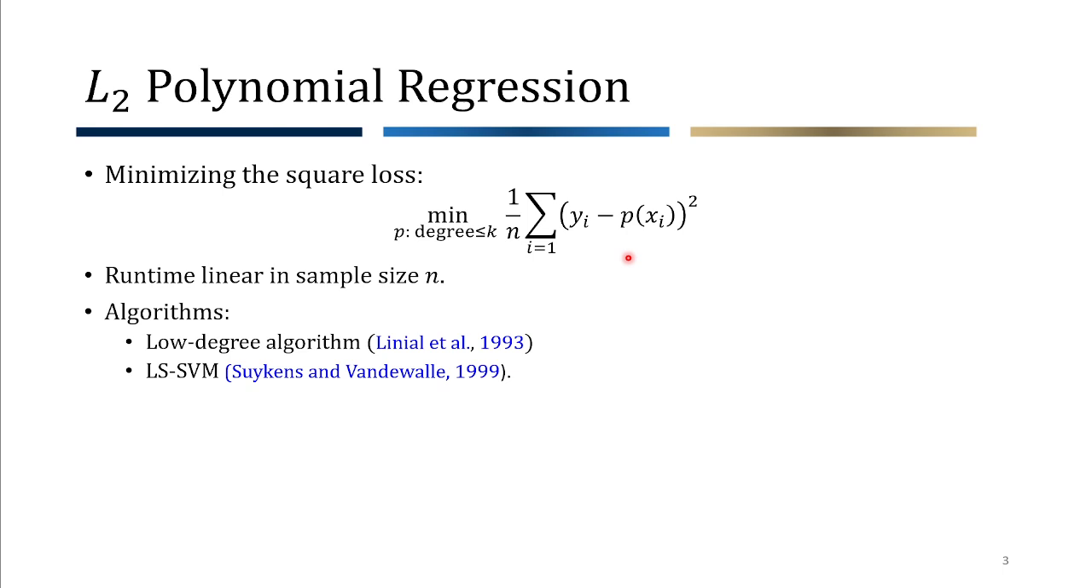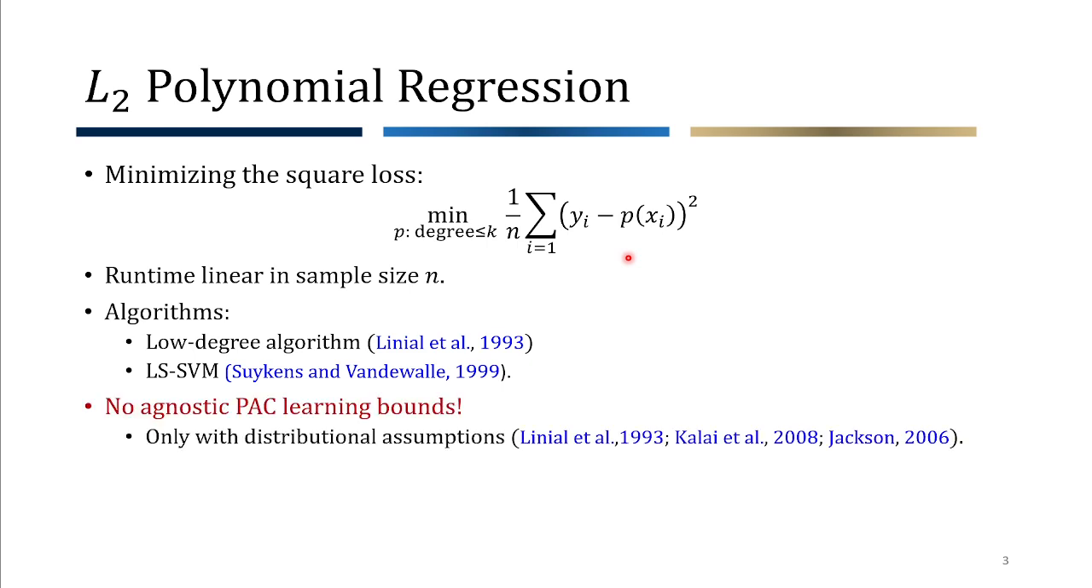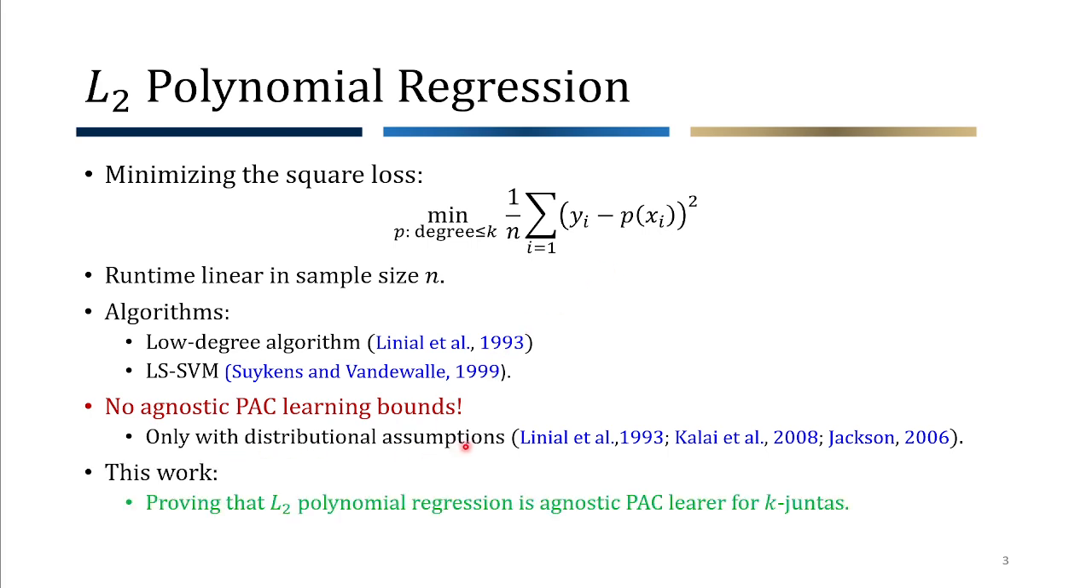Based on this idea, we have several algorithms developed already: the low degree algorithm of Linial, and the LS-SVM, which is a variant of SVM with a square loss. But despite this low computational complexity, we don't have any agnostic PAC guarantees for this polynomial regression. We only have PAC bounds with distributional assumptions. In this work, we in fact prove that L2 polynomial regression is an agnostic PAC learner, at least for the k-Junta class. So this resolves the problem, at least for k-Juntas.